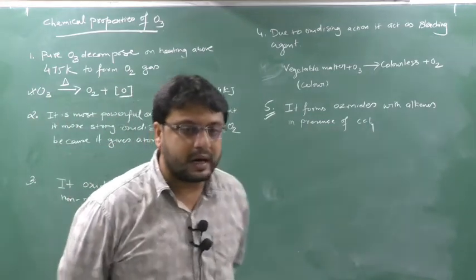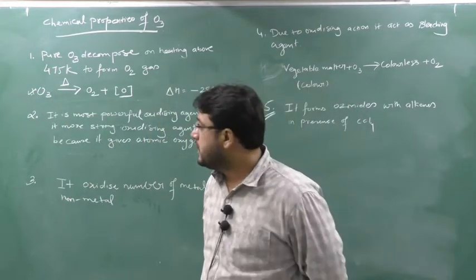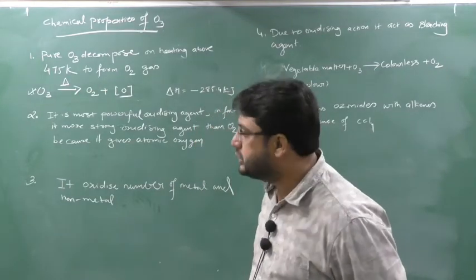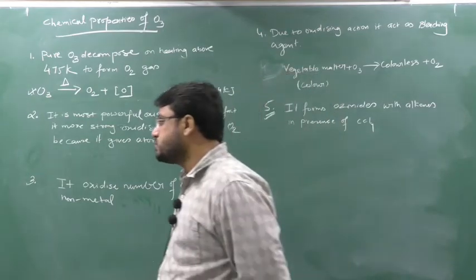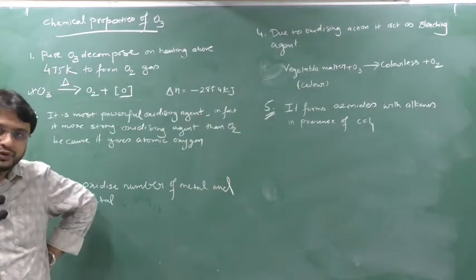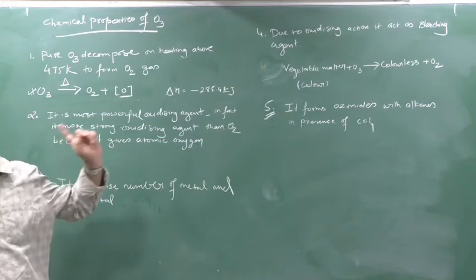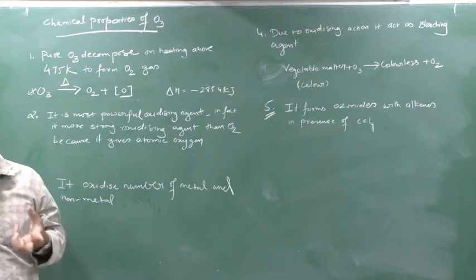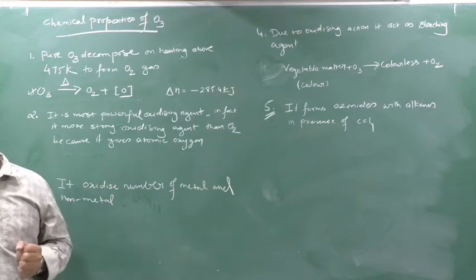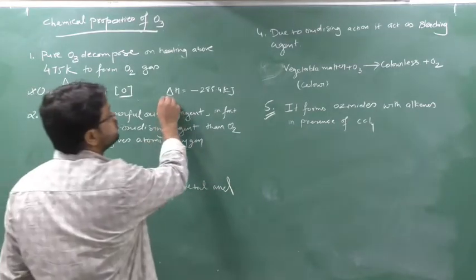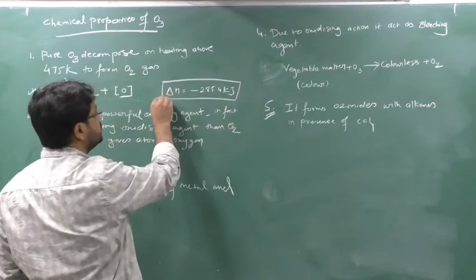Anyone can ask you in the exam why ozone is a good, powerful oxidizing agent. The reason is that ozone on decomposing produces nascent oxygen, and there is a removal of oxygen, meaning ozone does the reduction, hence ozone is a powerful oxidizing agent. Clear this part?